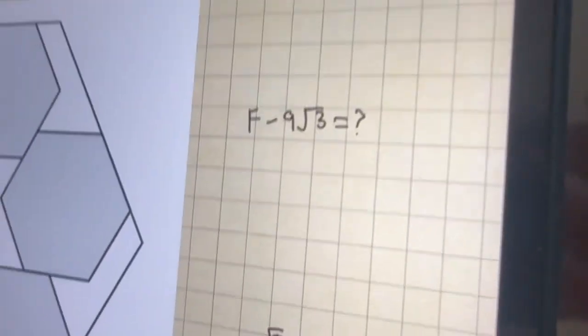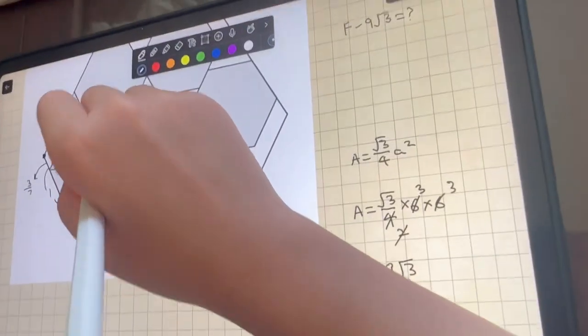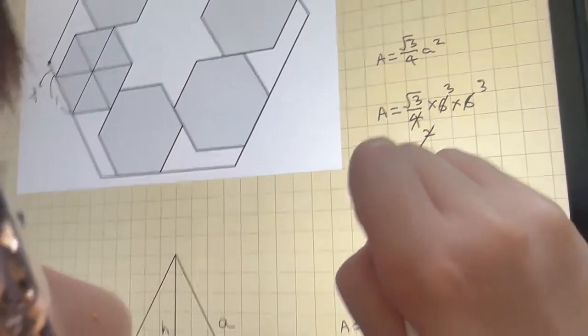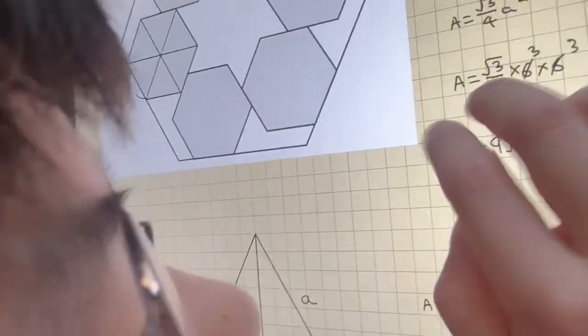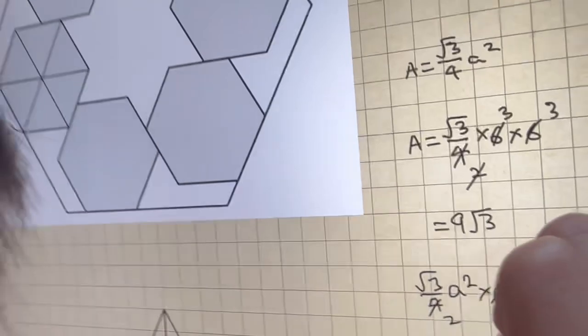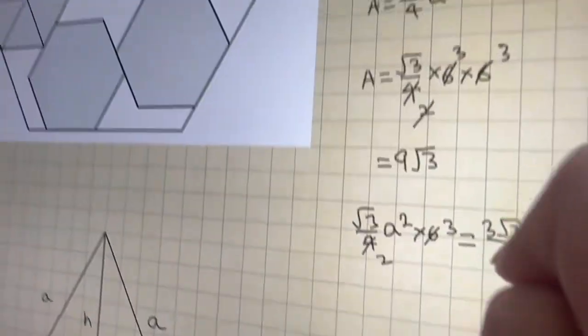Now we have this, but we can also find the area of a hexagon. You might wonder how we can do that. Because we already have the area of an equilateral triangle, we just have to multiply by 6 to get the area of a hexagon. So root 3 over 4 a squared times 6 just becomes 3 root 3 over 2 a squared.